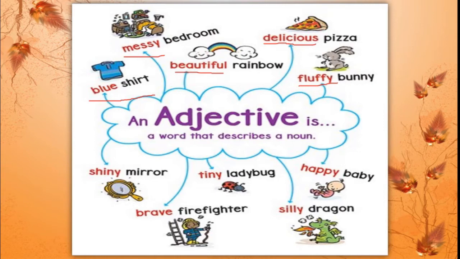Then you can see here a happy baby. Tiny ladybug. Shiny mirror. See, all these are extra words added to noun to describe the noun. Brave firefighter. Correct? Quality here it is mentioned. Silly dragon. Got these, students? These are called as an adjective.